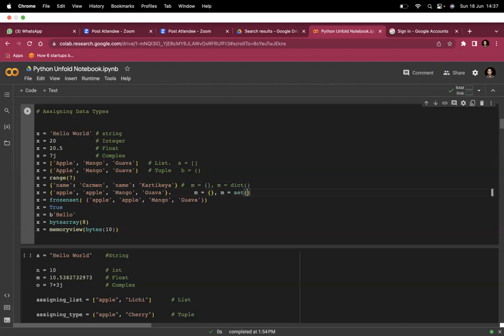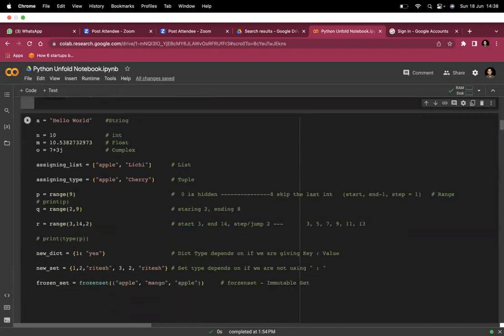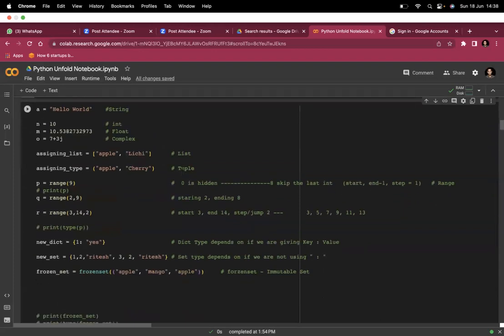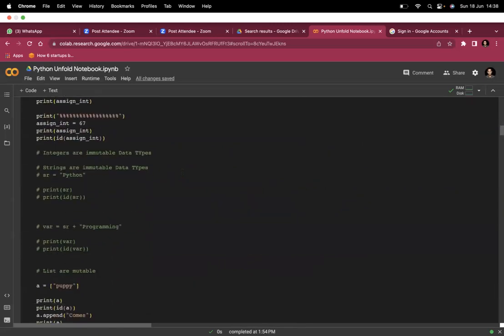m equal to set. In the same way, m equal to dict is the right way. So these are the ways you can define the data types. You know, integer, string, integer is defined like this, and then variable complex is this, list is like this, tuple is like this. So these are all about data types. Now we will see the working of these data types in detail.